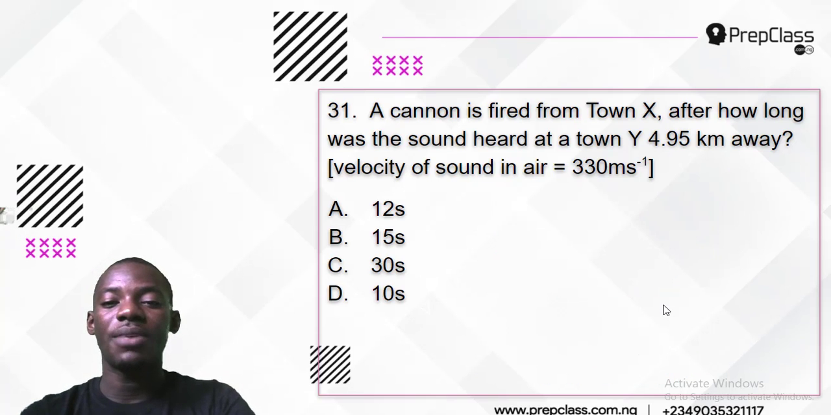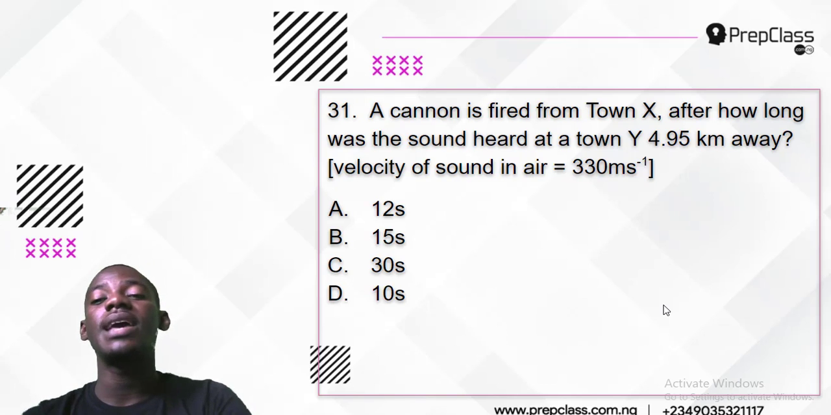Let's get to number 31. It says a cannon is fired from town X. After how long will the sound be heard at town Y, 4.95 kilometer away? Velocity of sound in air is 330 meters per second.